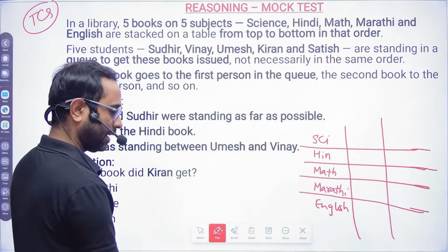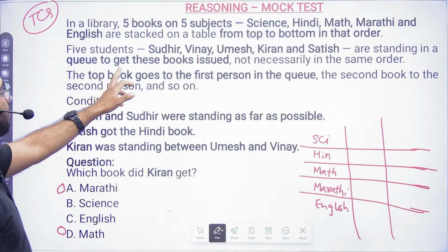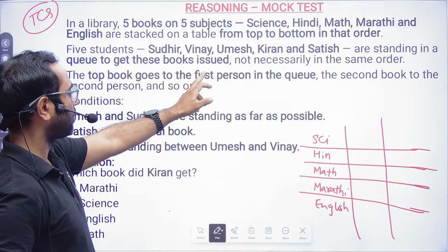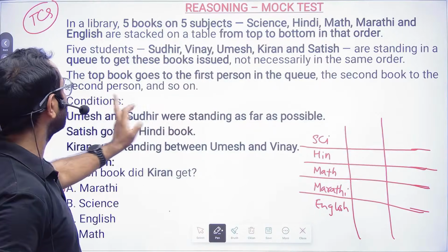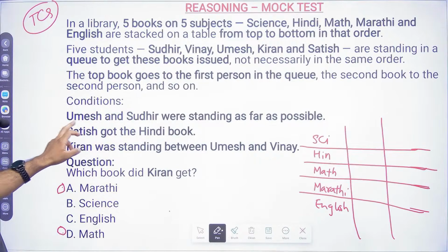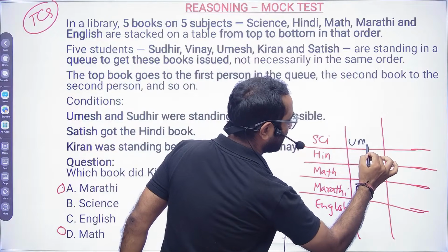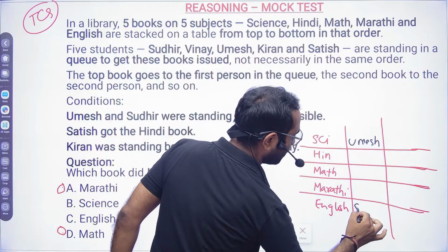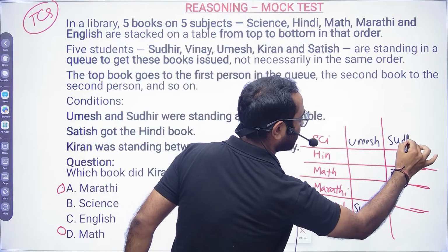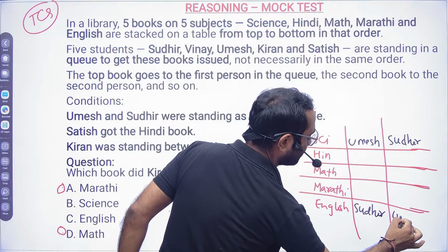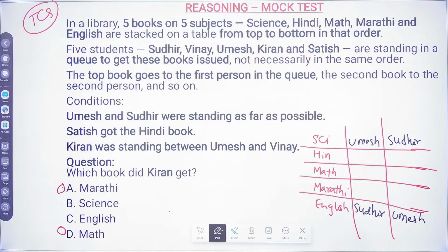Now what they are telling: there are 5 students standing in a queue to get these books, not necessarily in the same order. The top book goes to the first person in the queue, the second book to the second person, and so on. Umesh and Sudhir were standing as far as possible. See, they will be able to stand as far apart if this condition holds, right? So one will be at the bottom position and one at the top position. We don't know which will be at the bottom and which at the top.